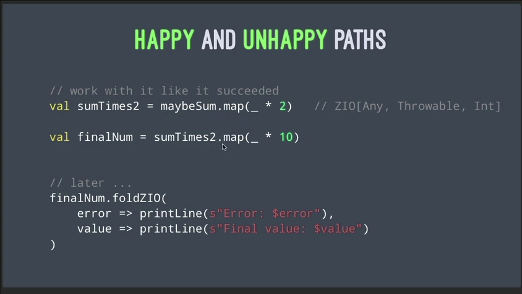Because the way it works out is if you ever have a failure in there, when you get to the end of the code, when you have this final number right here, you can handle both the error value and the success value right here. So you can use a function like fold ZIO and say, if I had an error anywhere in all of this code, now I want to handle that value. And in this case, I'm just printing the error. But that's what I mean by happy path, is you just program here like everything is working. And then only at the end do you have to worry about the error. And then, of course, if everything succeeds, you work with the value that you wanted to work with.